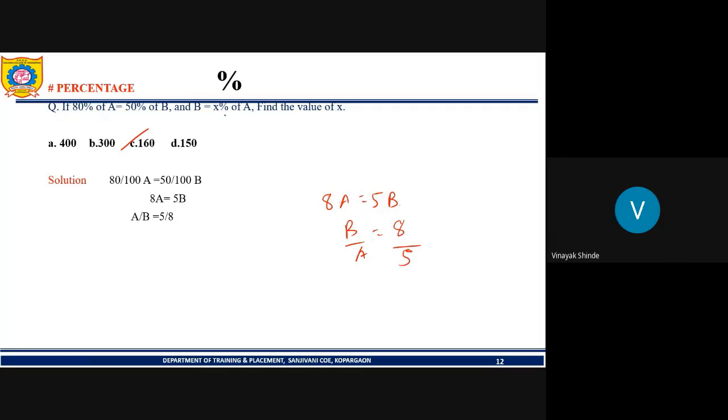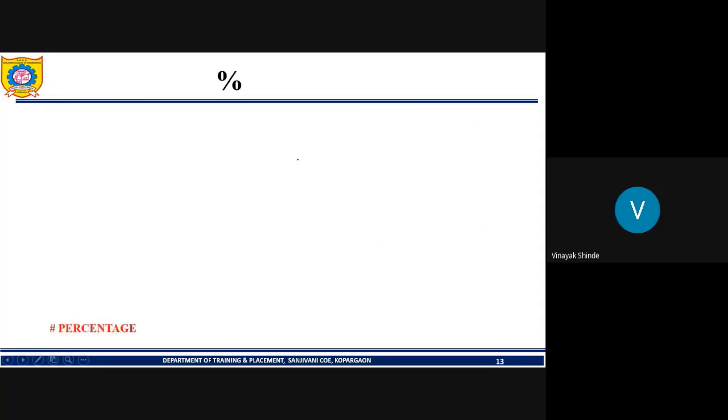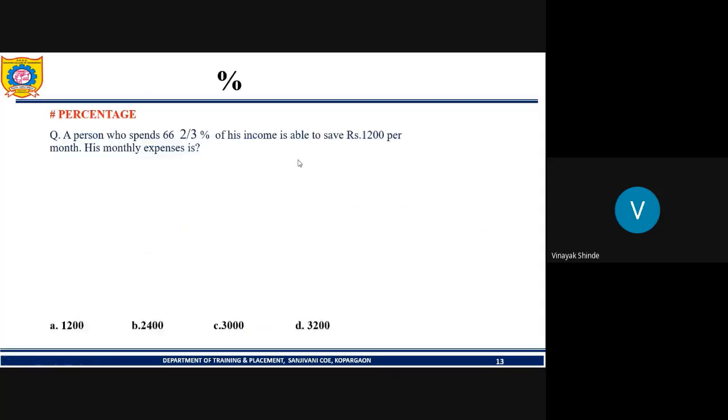Put this value over here. B is equal to X percent of A. So B by A will be 8 by 5 into 100, equal to X percent. Simply multiply and we will get the value X is equal to 160. Option C is correct. So, next question.